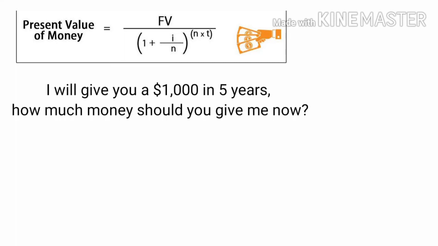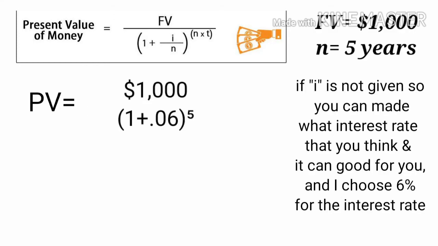And then this is the formula of the present value. So for example, I will give you $1,000 in 5 years. How much money should you give now? As you can see, I didn't give any interest rate. So if it is not given, you can choose whatever interest rate you think is good for you.